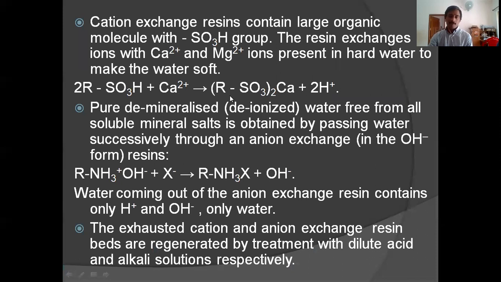2RSO3H plus Ca2+ gives (RSO3)2Ca plus 2H+. RNH3+ OH- plus X- gives RNH3+ X- plus OH-. So OH- and H+ are released, so the water contains only H+ and OH- ions, and H2O. So water coming out of the anion exchange resin contains only H+ and OH- ions.